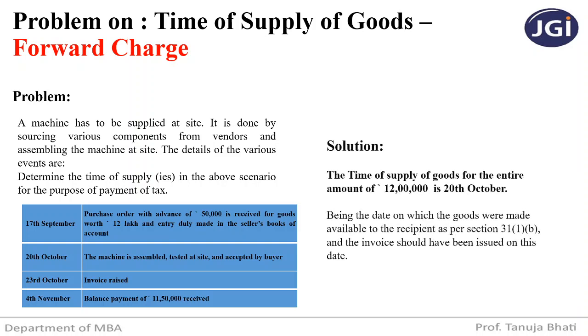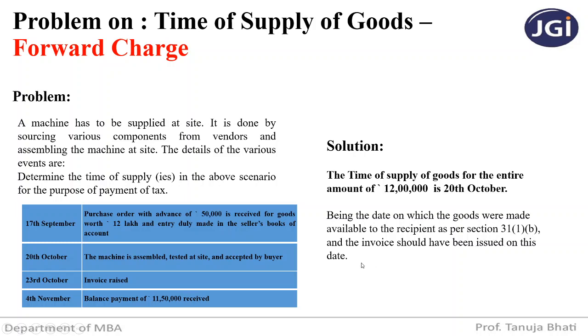So based on section 12 subsection 2, let us find the solution. The time of supply of goods for the entire amount of 12 lakhs is 20th October. Let us see why. It is the date on which the goods are made available to the recipient as per section 31 subsection 1(b), and the invoice should have been raised on this date.